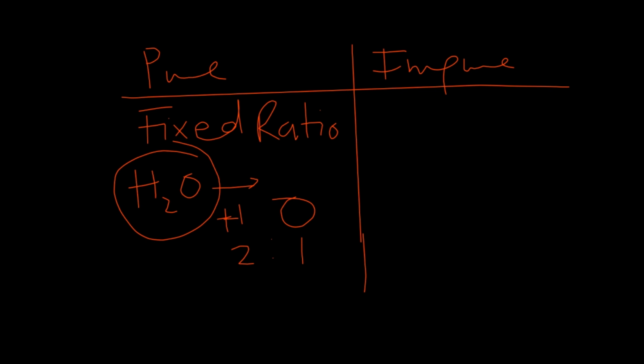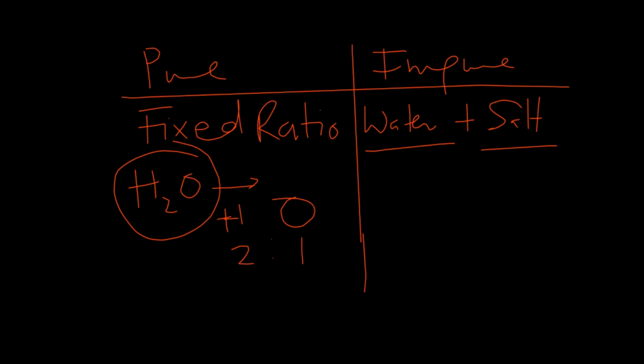Now, impure substances, however, do not have their components in fixed ratios. Let me give you an example. Let me establish here also that all mixtures are impure. So when you have a mixture of, let's say, water and, let's say, salt, this is a mixture. It is impure, and it's impure because it's a mixture. But whilst pure substances have their components in fixed ratios, impure do not.